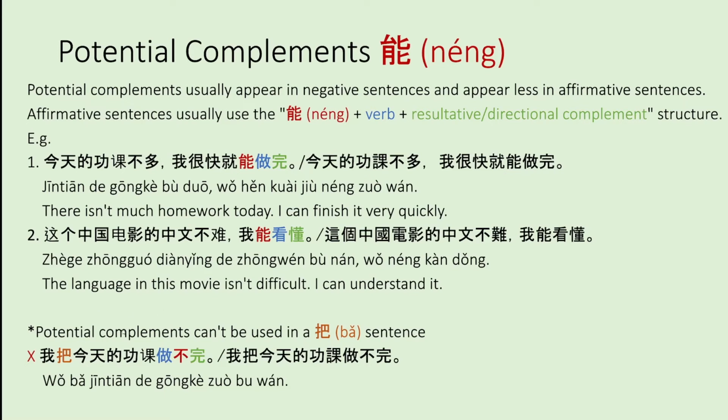Just note that potential complements can't be used in a 把 structure sentence. So you can't say 我把今天的功课做不完. Here you're trying to say I can't finish today's homework, but 把 doesn't grammatically fit into that sentence. If you wanted to say that, you could just take it out and say 我今天的功课做不完, and that would make perfect sense to say, oh, I can't finish today's homework.